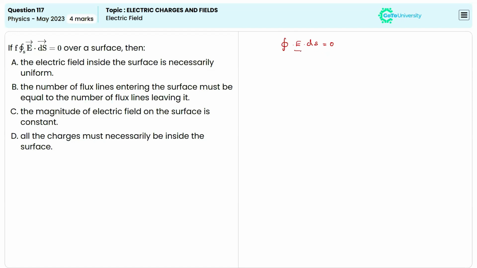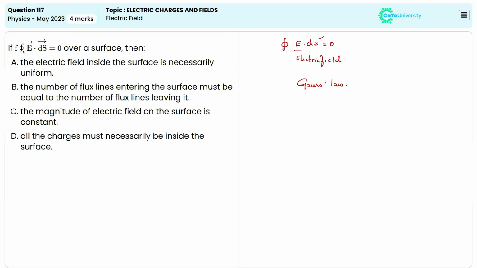So here E is representing the electric field, dS is representing the element of the surface, and the integral represents the total electric flux through the closed surface, right? So this equation is derived from Gauss's law.